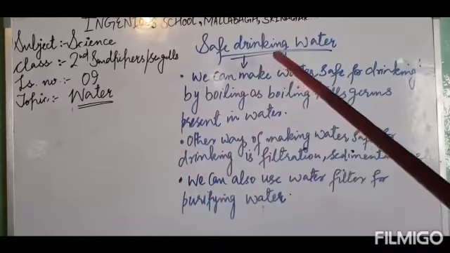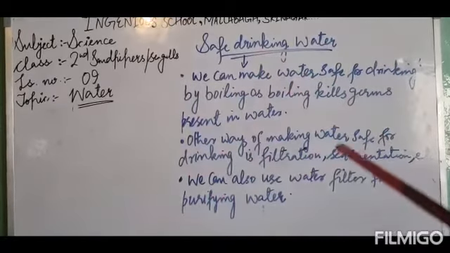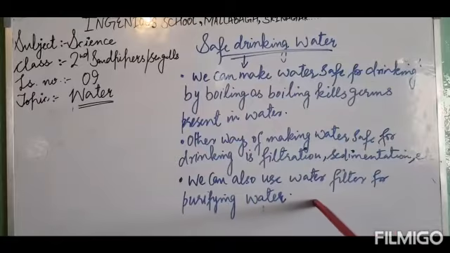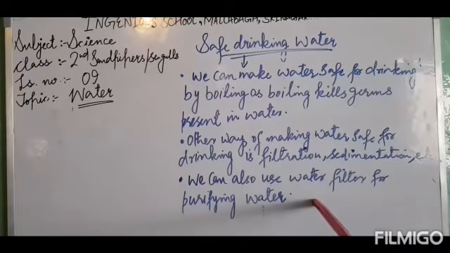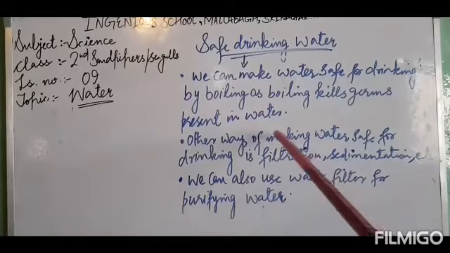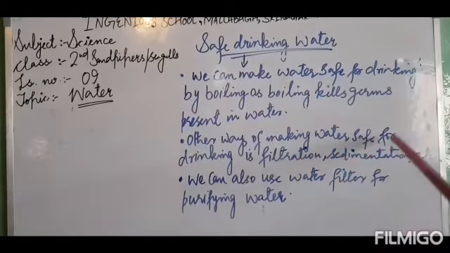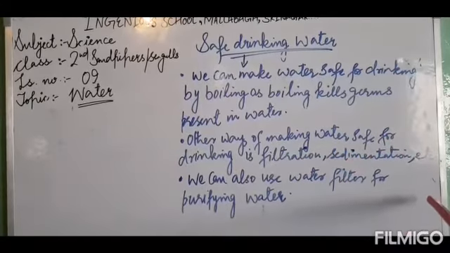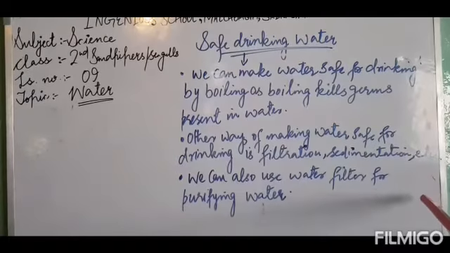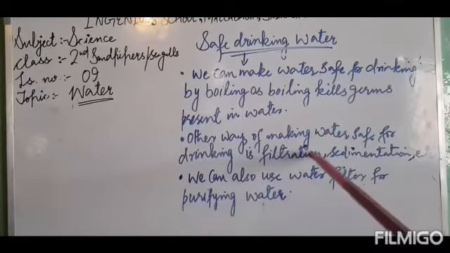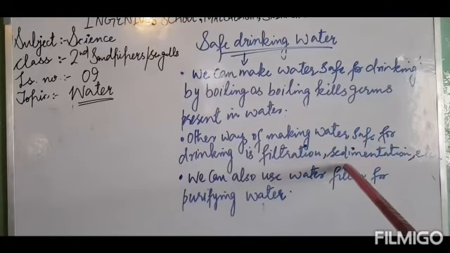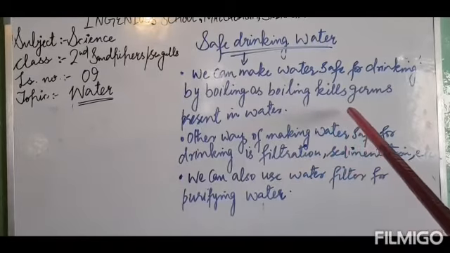One more way by which we can clean that water is by using the water filter. Most people have water filters in their homes. What does that water filter do for us? That purifies the water. So we can use a water filter, and in that way we can get pure water. Other ways of purifying the water are filtration, sedimentation, decantation, etc. These we will learn later on in other classes. But the simplest way of purifying the water is to boil the water.